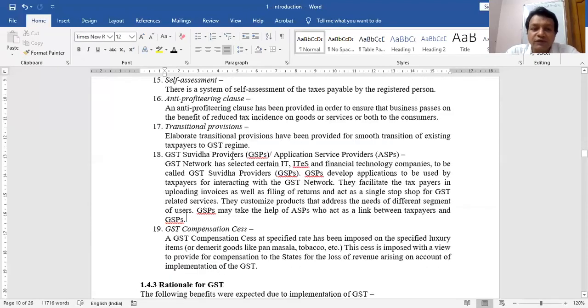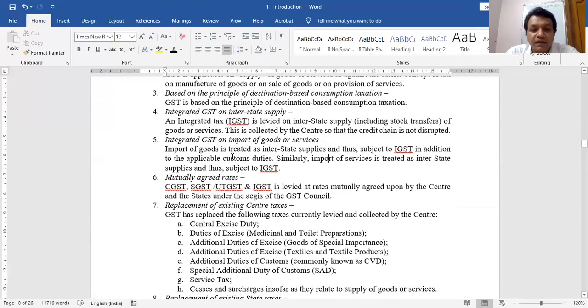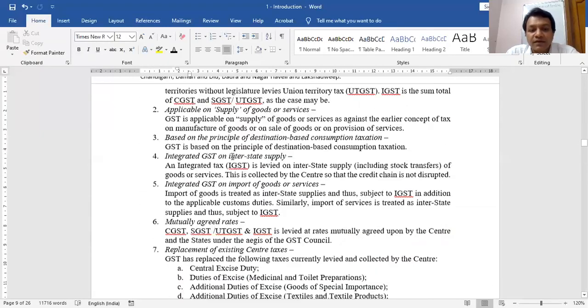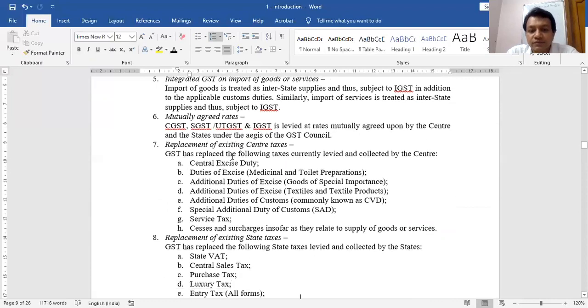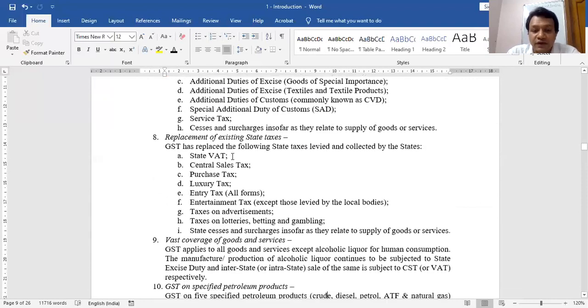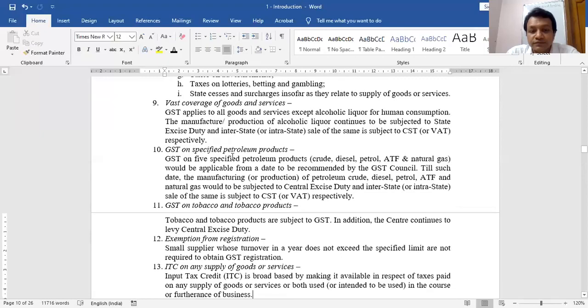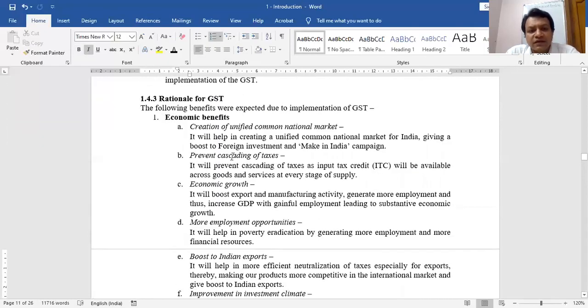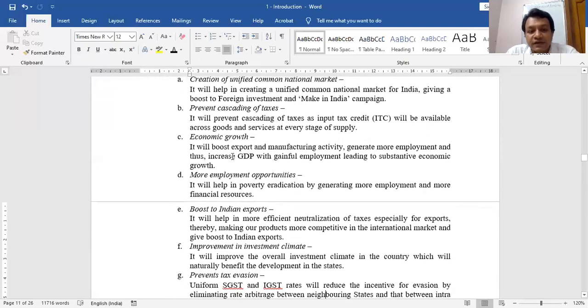You can read it yourself from this screen. Features of GST you can read yourself. It's only for knowledge. Such questions will not come in your exam. Then the rationale of GST only gives you some points on what is the benefit to the society, to the nation, to the producer, to the consumer. This is the rationale of GST.